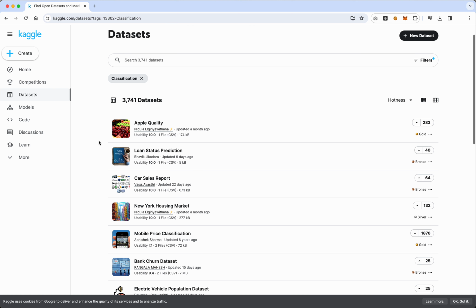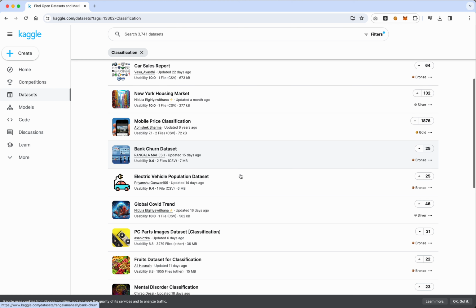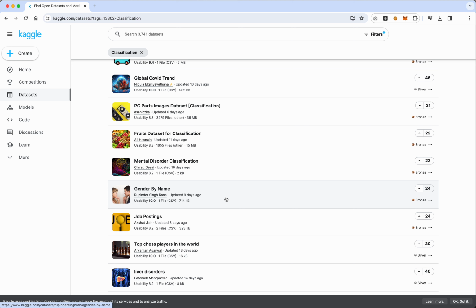And we'll see here there is an apple quality classifier. So I guess it tells whether an apple is rotten or not. You could see that a lot in machine learning tools, like computer vision. Maybe you are working at an apple company and you want to see if your apples coming through are rotten or not, and then you would have some machine that would sort them in and out. Housing markets, a ton of housing market data sets. Gender by name, that's an interesting one.